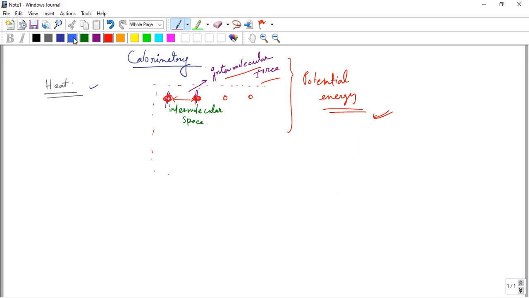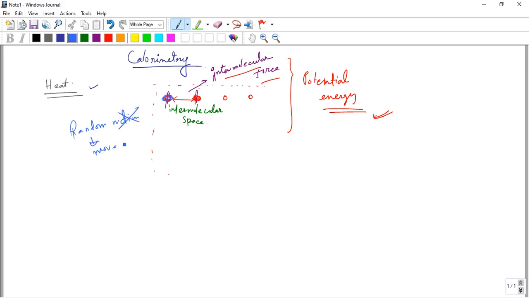And another concept: these molecules also move in random motion. Although there is intermolecular force and attraction, the molecules are not perfectly stable, so they move in random motion, or random movement.